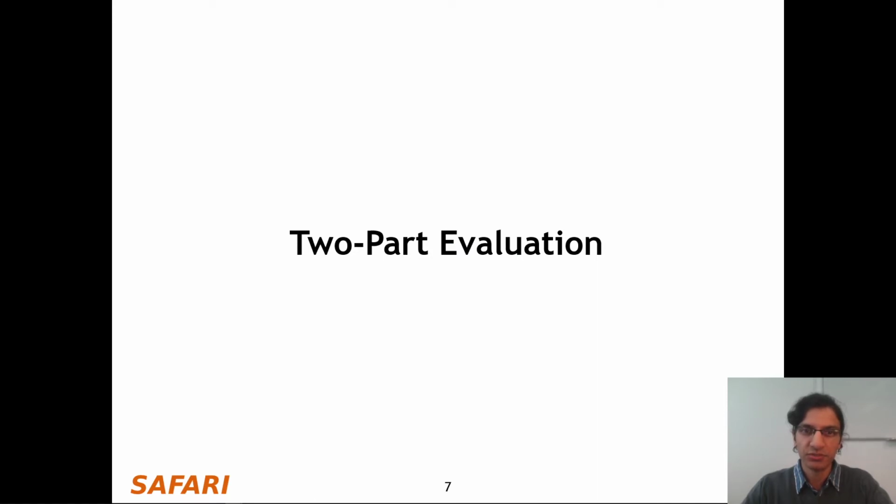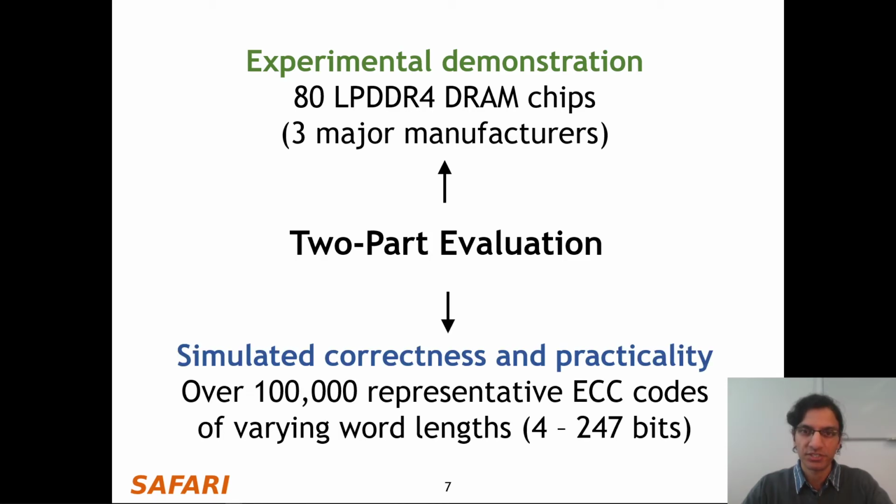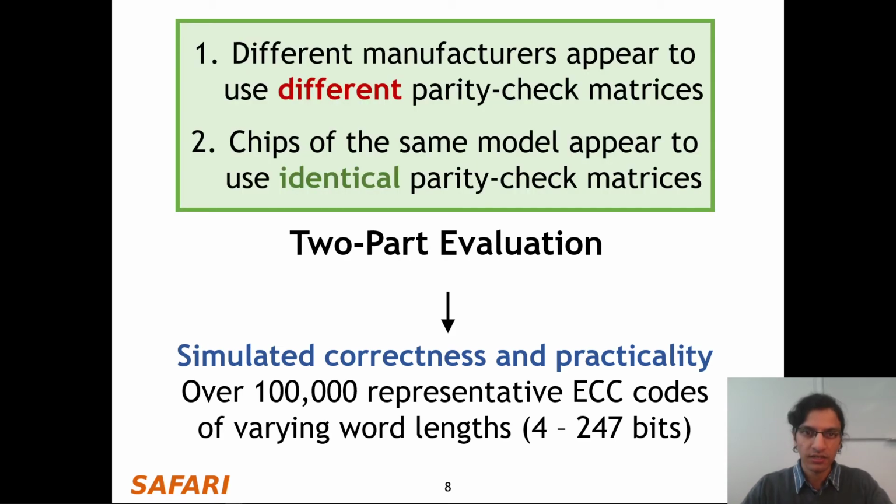We evaluate BEER in two ways. First, an experimental demonstration using real LPDDR4 DRAM, and second, in simulation to show BEER's correctness and practicality for various representative on-die ECC codes. Our experiments show that different manufacturers appear to use different parity check matrices, and chips with the same model appear to use identical matrices.